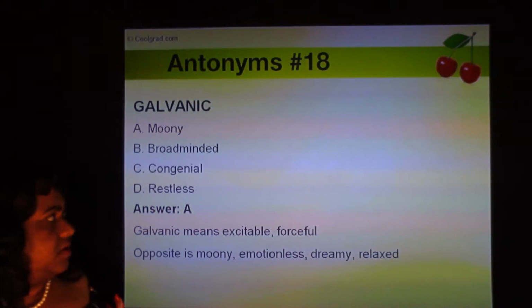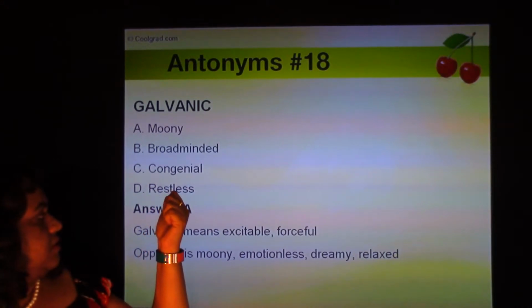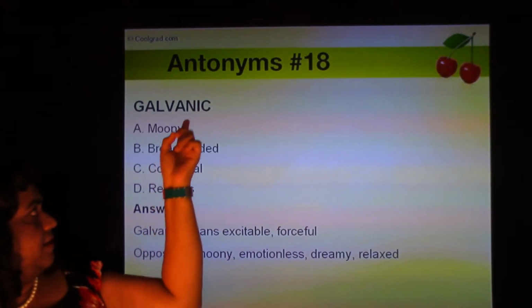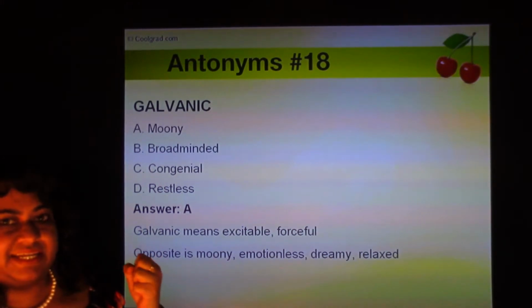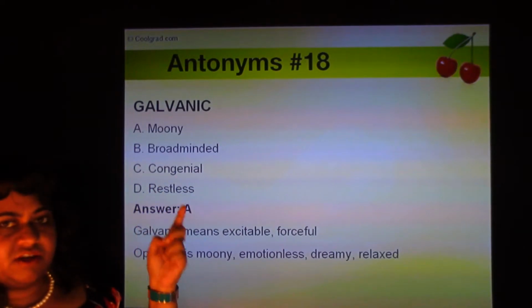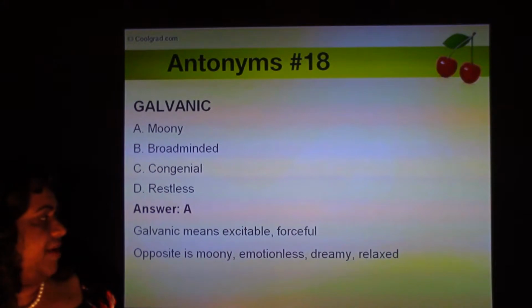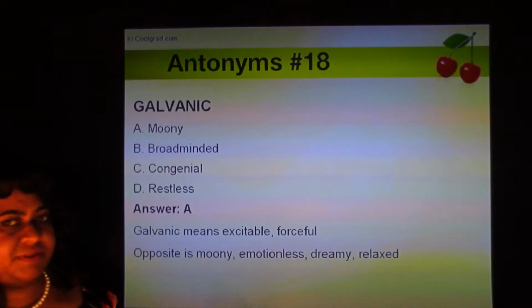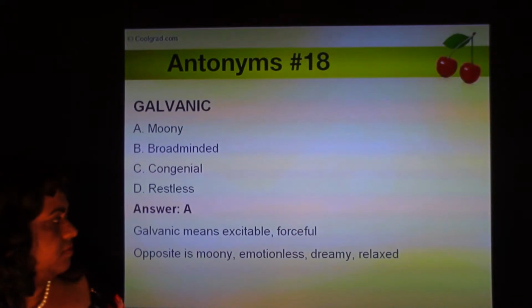Galvanic has nothing to do with being quarrelsome. It's about being excited, dynamic. You might be tempted to pick congenial. Congenial means friendly, but that has nothing to do with it. The opposite of galvanic is dreamy and relaxed. Galvanic is excited, excitable.